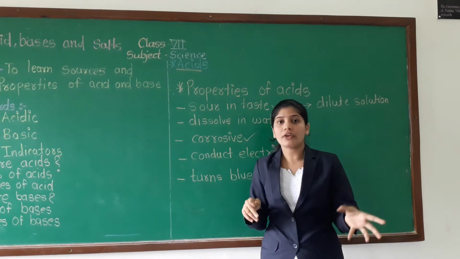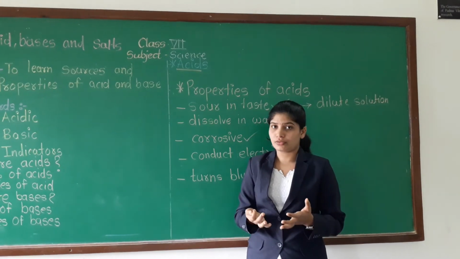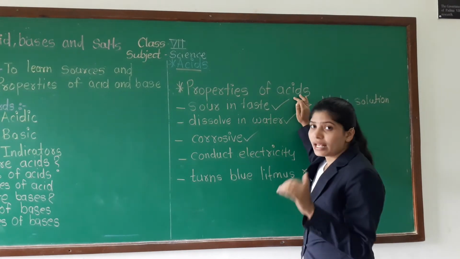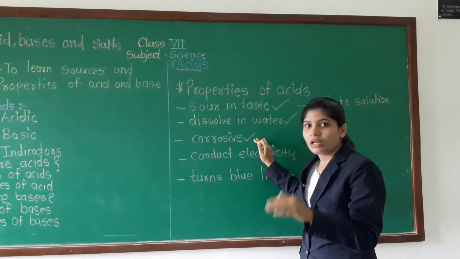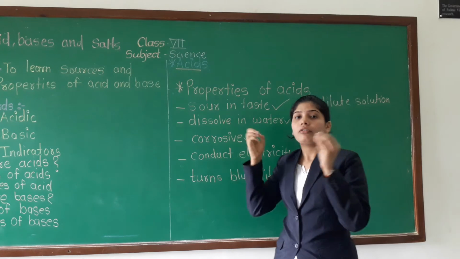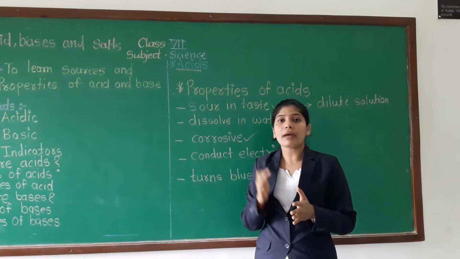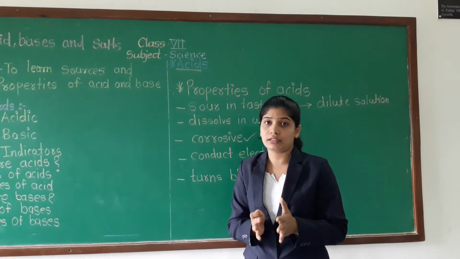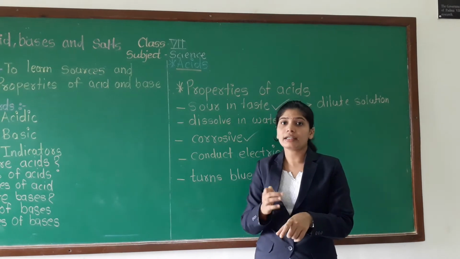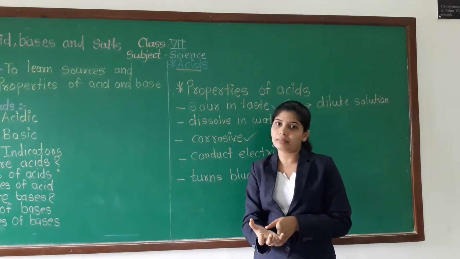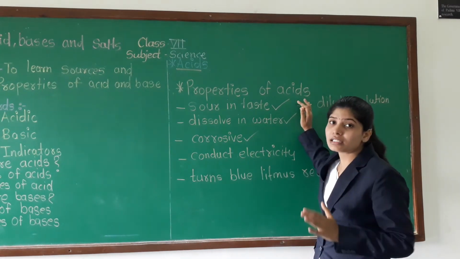When metals react with oxygen, that process is known as corrosion. Okay. And acids are corrosive in nature means what? They can destroy the things in which we are keeping those acids. And that's why we cannot keep acids in metal containers, because acids can react with metals and can destroy or corrode that metal. And that's why we are keeping acids in glass containers.